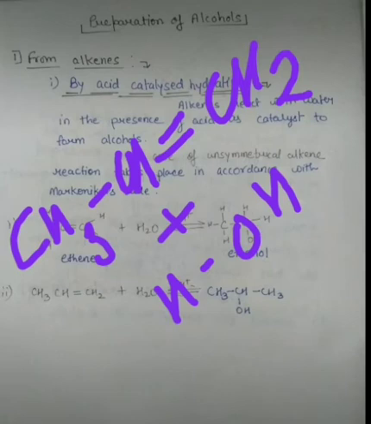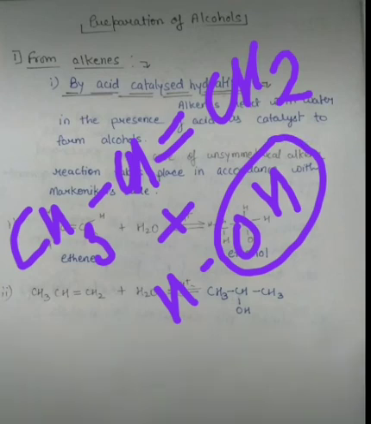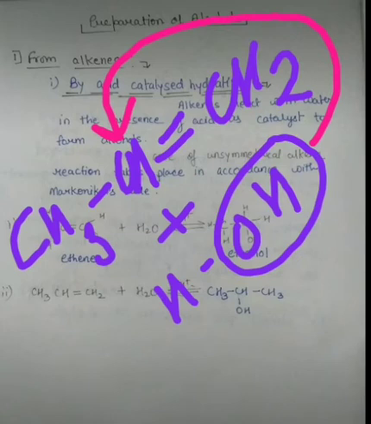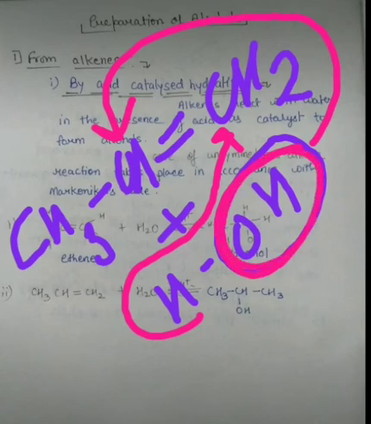So Markovnikov's rule says that the hydroxyl group will shift to that carbon atom which has a lesser number of hydrogens. So this hydroxyl group will come to this carbon atom, and the H will come to this carbon atom where the number of hydrogens is more. Basically, the OH group will come to that doubly bonded carbon atom which has a lesser number of hydrogens.